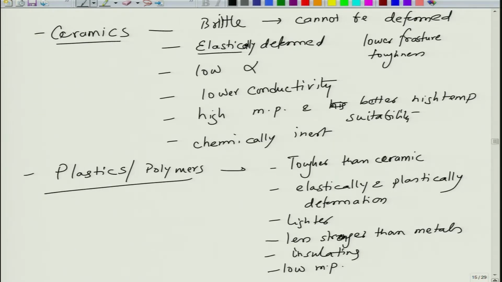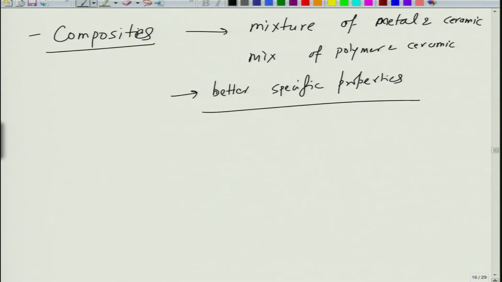They are also insulating and have lower melting points. Then you can make composites, which are a mixture of two phases, one hard and one soft, or metal and polymer, metal and ceramic, or ceramic and polymer, and so on and so forth. They generally have better properties per unit weight than the individual properties. Okay.